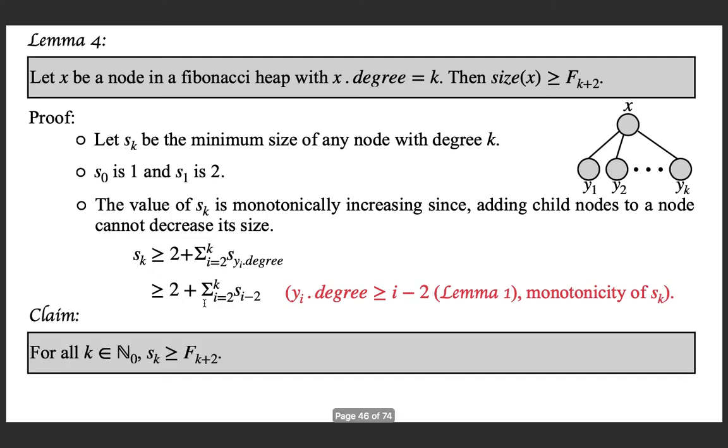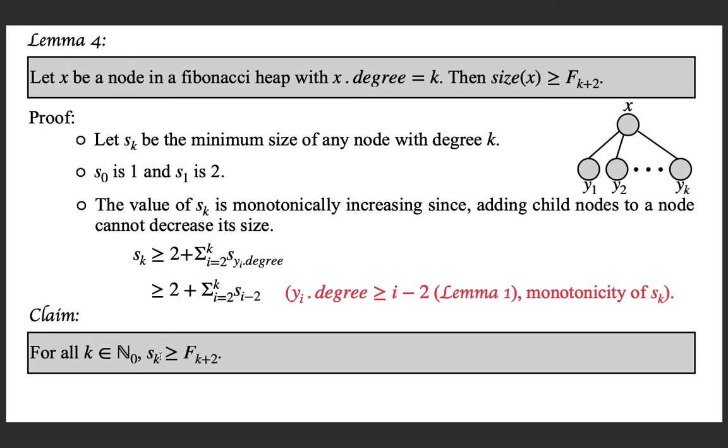Okay, we will be utilizing a claim to have a result about this sequence. The claim will be proved in the next slide, and the claim is that for every natural number k, Sk is greater than or equal to the k plus 2th Fibonacci number. What is Sk?